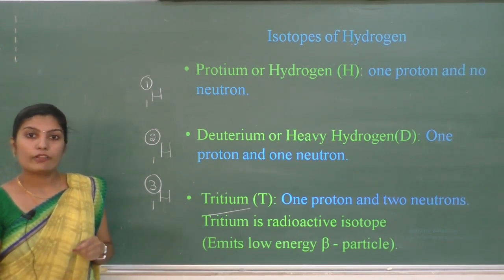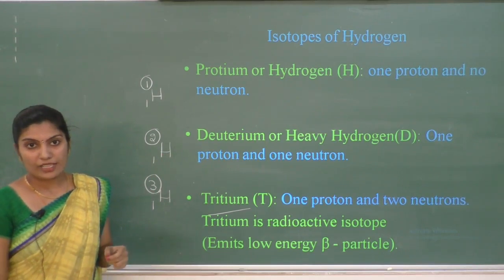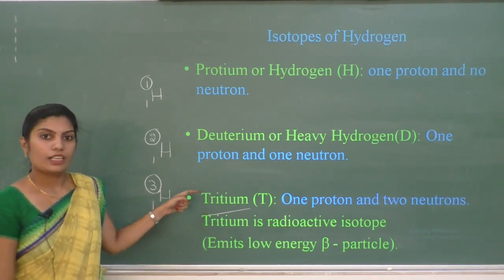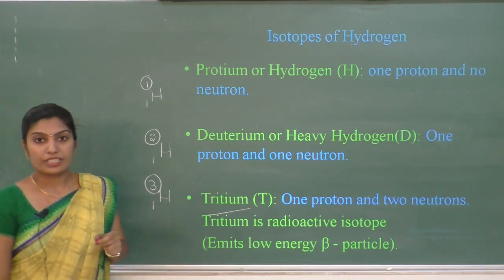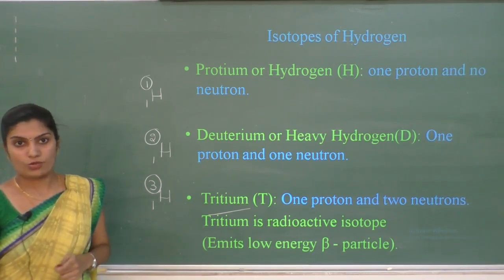You may be asked 1 mark questions here. Name the radioactive isotope of hydrogen. Which is the radioactive isotope of hydrogen? Tritium. Tritium is a radioactive isotope of hydrogen.